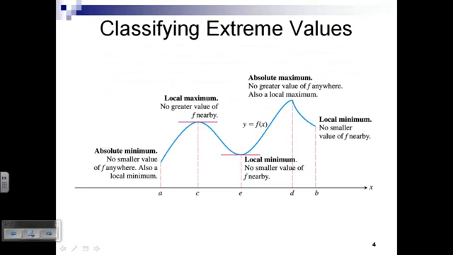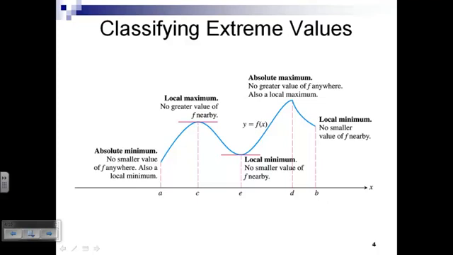Well, to do that, I want to start looking at this other idea that's related to absolute maximums and minimums, and they're called local maximums and minimums. A local maximum occurs when the function reaches its highest, or that no nearby points are as high as the function is at that point.